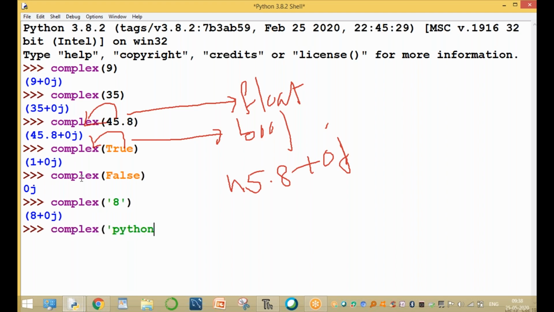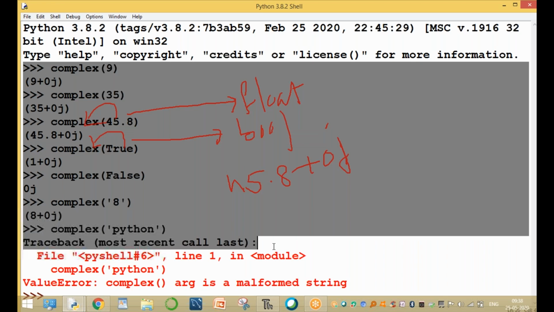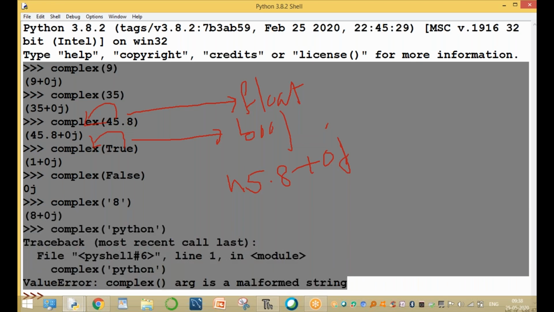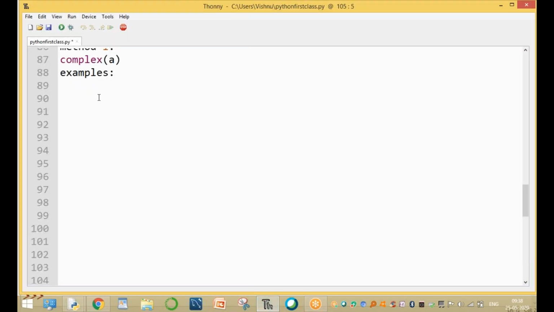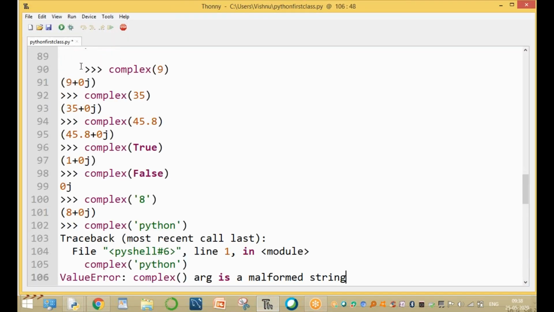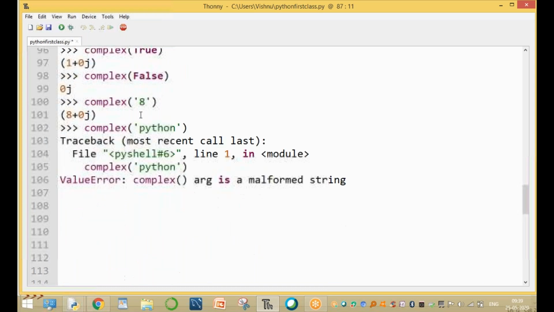For example, if we try complex of the string 8 and then a second value, no, it is wrong, because the second must always be an integer. That's wrong. This is called a value error. We are supporting only one value here. The type is we are passing only one value. These are the examples of the first method of a complex value, where we pass only one value.